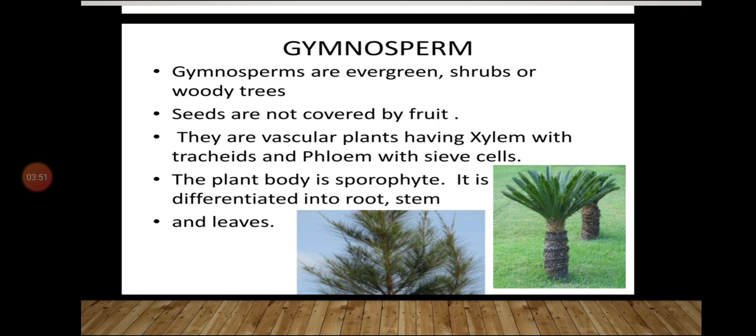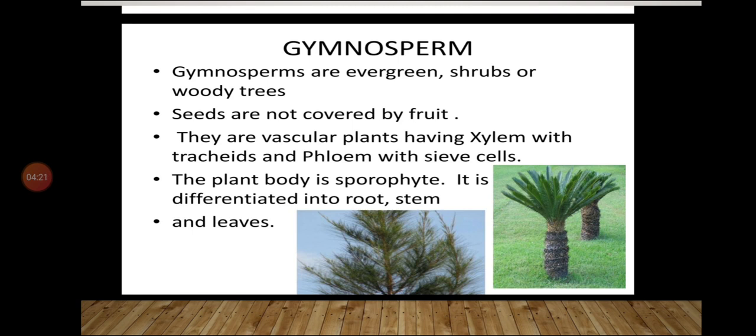As I have told you, naked seeds are there. So the seeds are not covered by fruit. Naked seeds means they are not covered by fruit, and they are found to be the primitive group of flowering plants. They are the primitive, the first plants to produce flowers. Primitive flowering plant, first plant to produce flowers.